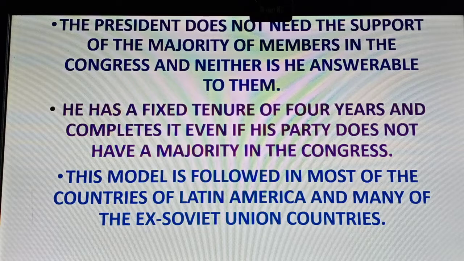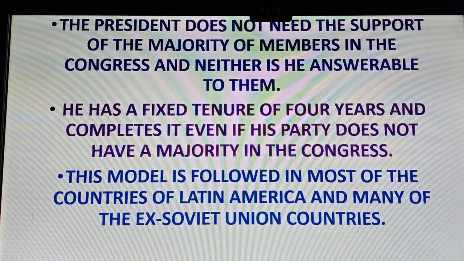If the Congress members, or if he is the next president, as I told you already, Trump, or if Joe Biden is elected also, and the majority members in the Senate or House of Representatives, both places, are from the Republican Party, Joe Biden has no problem. He can continue as the president. But in India, if the majority members are not with the Prime Minister, he has to resign. No chance for him to remain in power if the majority members are against the Prime Minister.